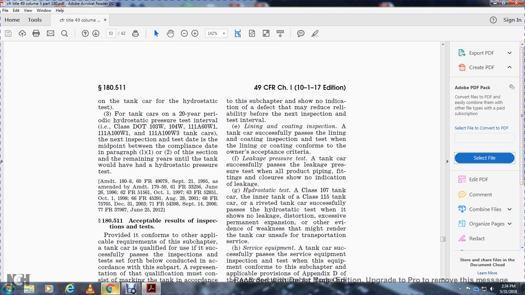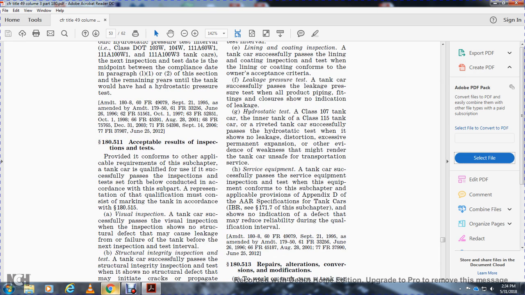G. Hydrostatic test. A class 107 tank car, a tank car with an inner tank, and a class 115 tank car with a riveted tank car successfully passed the hydrostatic test when it shows no leakage, distortion, excessive permanent expansion, or other evidence of weakness that might render the tank car unsafe for transportation service.